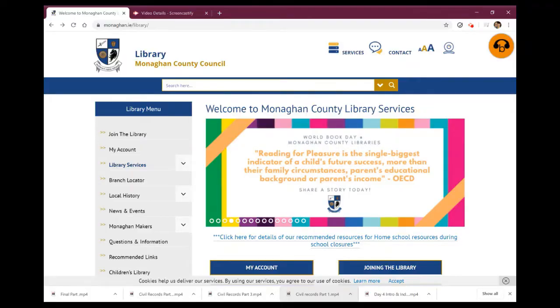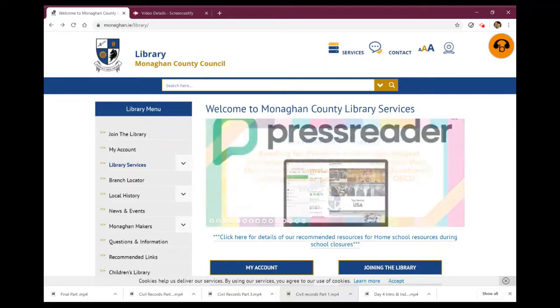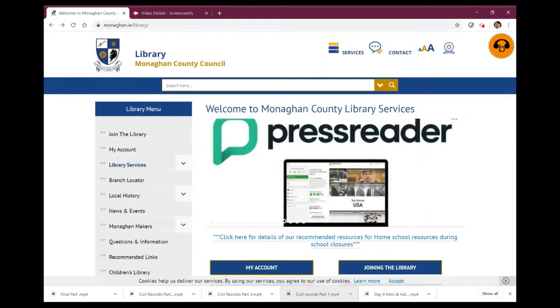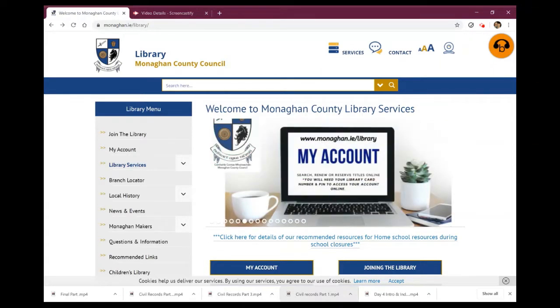Hello and welcome to day 4 of our local history week here at Monaghan County Libraries, and today we're going to have a look at the index to obituaries, which has been compiled by our local history librarian, and we're also going to have a look at the civil records that are available online.